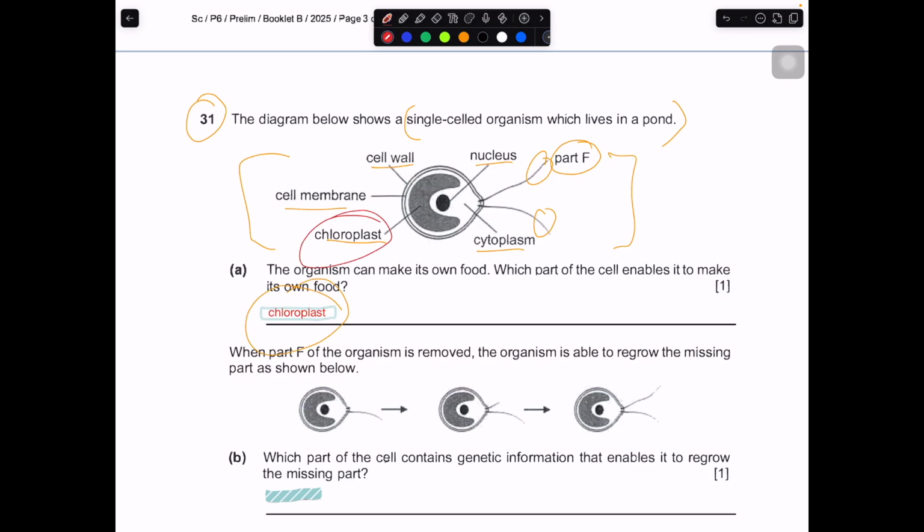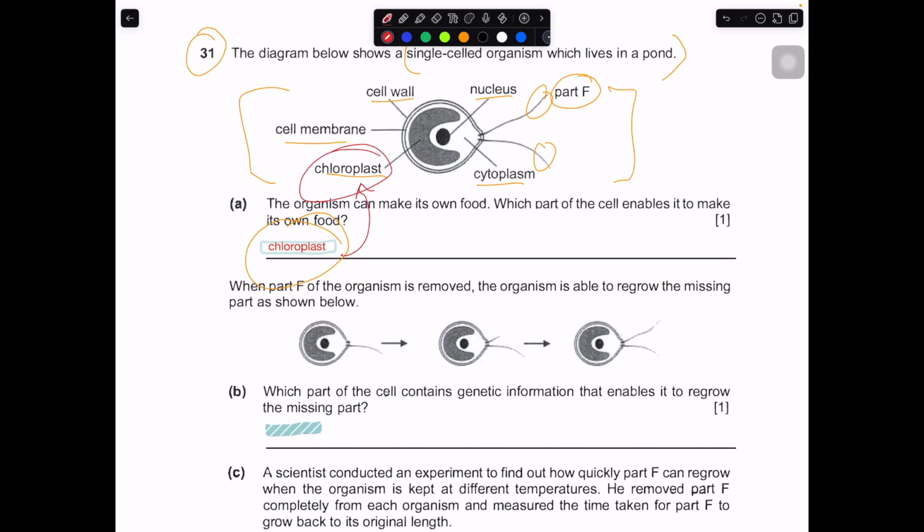Chloroplast. Okay, this is straight up chloroplast. Chloroplast traps light and enables the organism to carry out photosynthesis, which makes food. Okay, so when part F of the organism is removed, so basically the filament looking thing, then you realize that the organism can regrow the filament after some time. Which part of the cell contains genetic information that enables it to regrow its missing part?